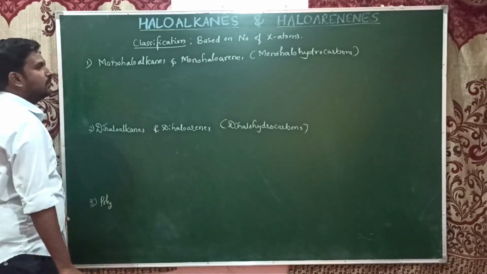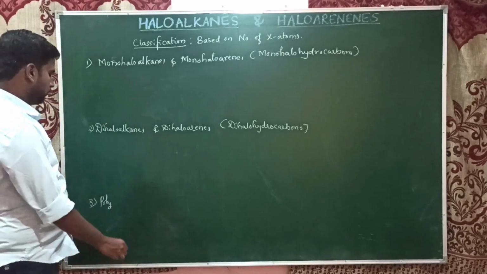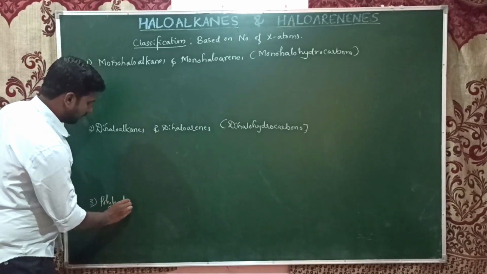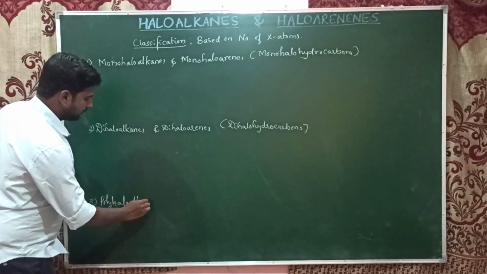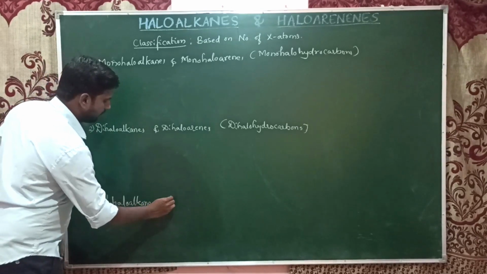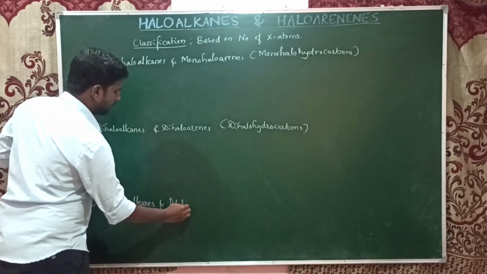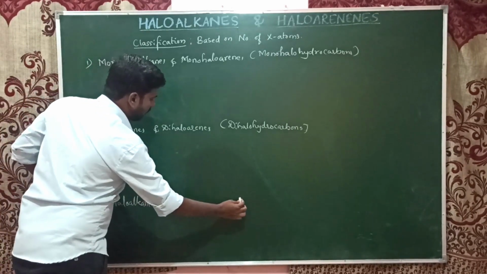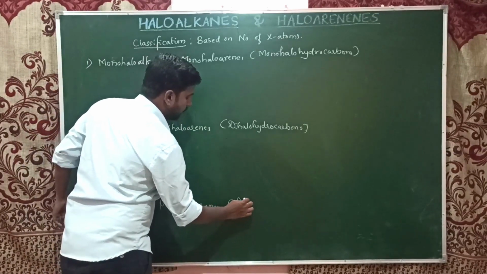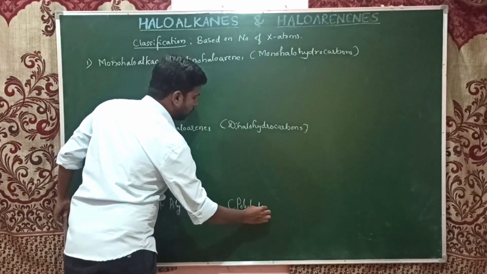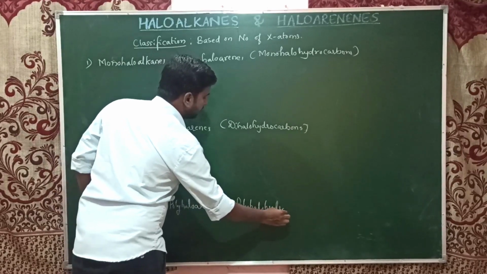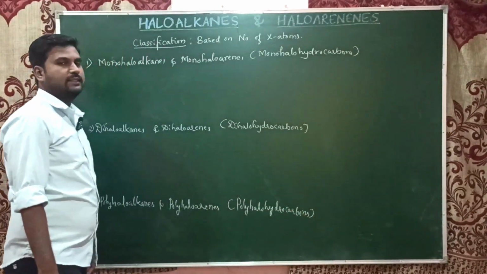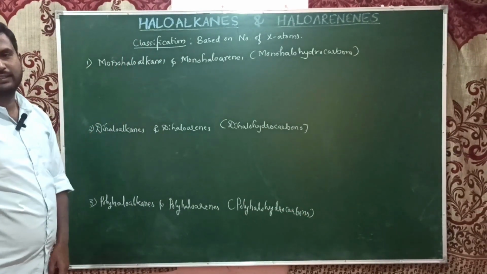Three or more than three halogen atoms, if they are present in the compound, are known as polyhaloalkanes and polyhaloarenes, commonly polyhalohydrocarbons. These three are the classes of the haloalkanes and haloarenes.